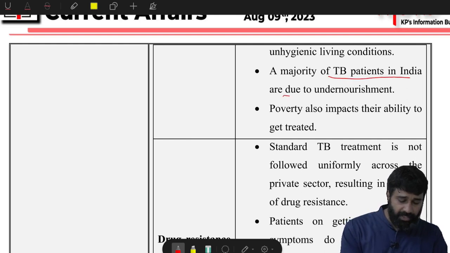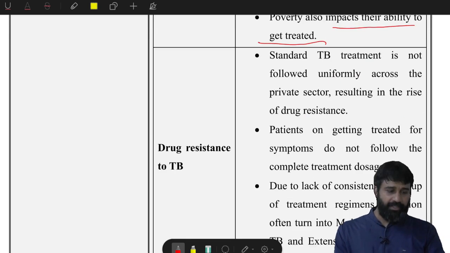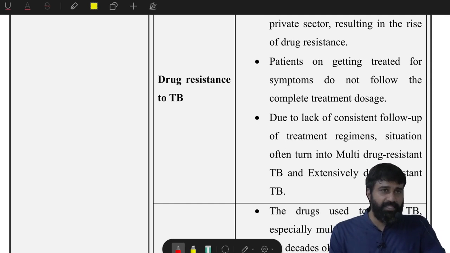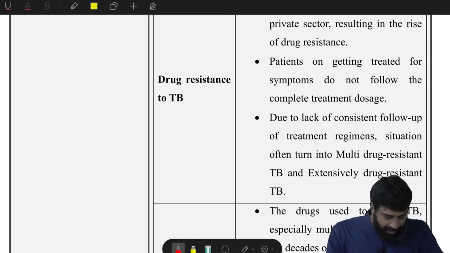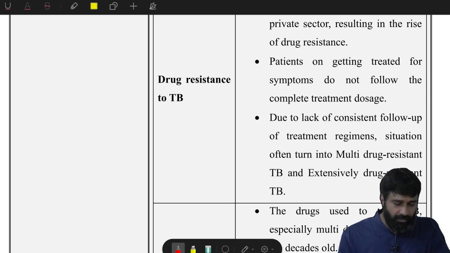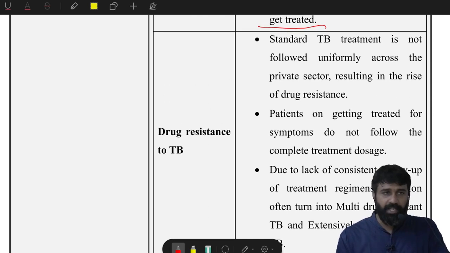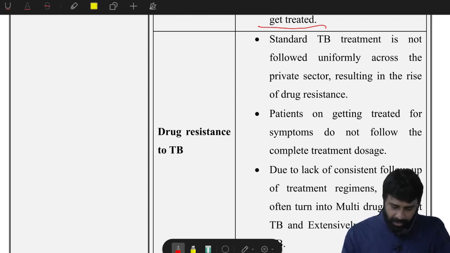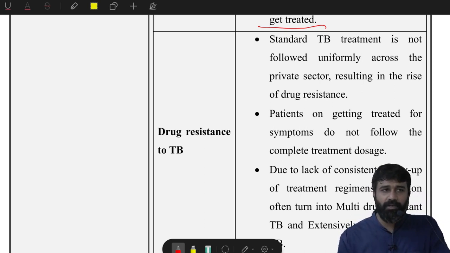A majority of TB patients in India are due to undernourishment, and poverty also impacts their ability to get treated. So these are the issues. And drug resistance to TB. In the initial stage, even they are not reported, and also the bacteria being resistant to the usual TB medicine that has been given to these patients for the last decade is also one of the biggest issues, and this multi-drug resistant TB is emerging now. And in prioritized areas of policy making, the government has been focusing on these antibacterial issues.